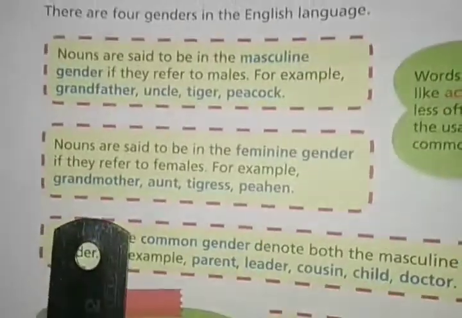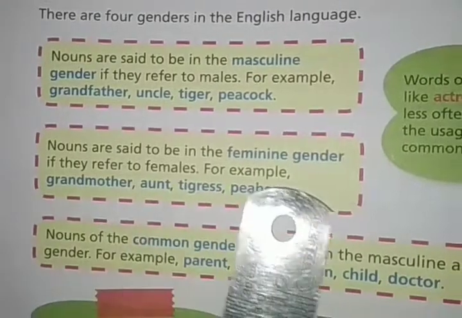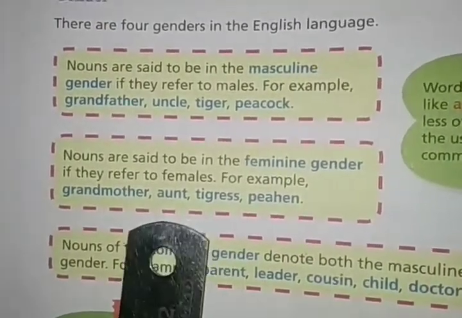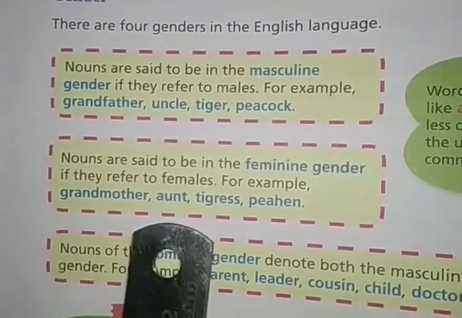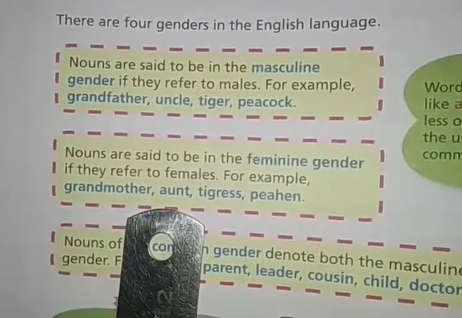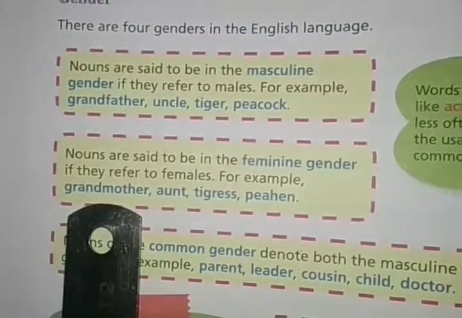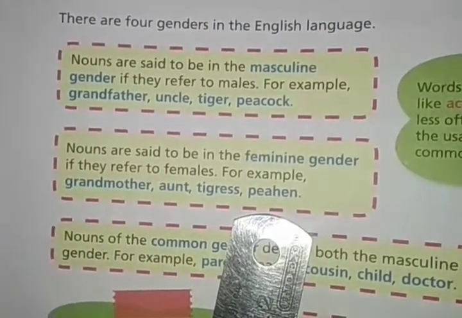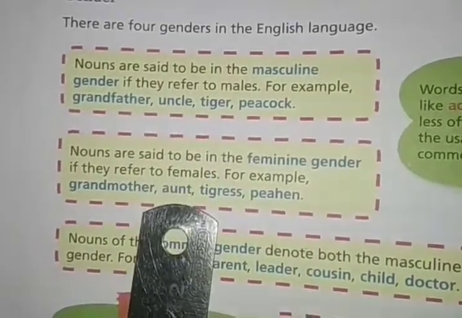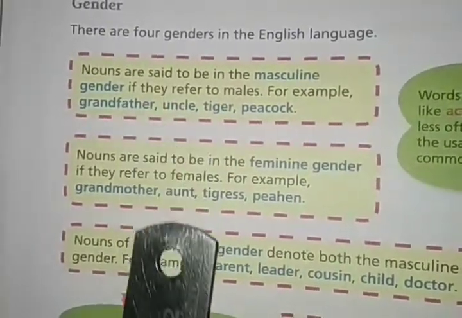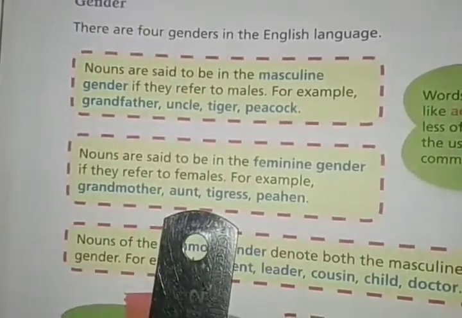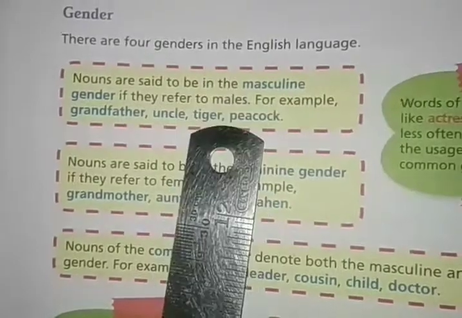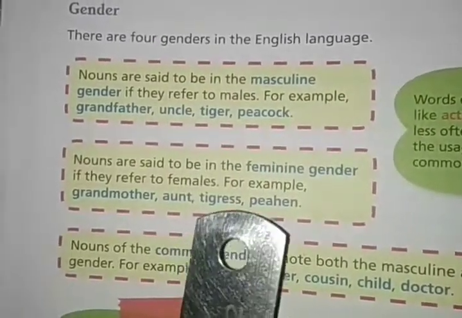Next one is feminine gender. Nouns are said to be in the feminine gender if they refer to females. Opposite to the masculine gender, these are the nouns which refer to females. For example, grandmother, aunt, tigress, peahen. Tiger is male and tigress is female, so tiger is masculine gender and tigress is feminine gender. Peacock is male and peahen is female, so peacock is masculine gender and peahen is feminine gender.